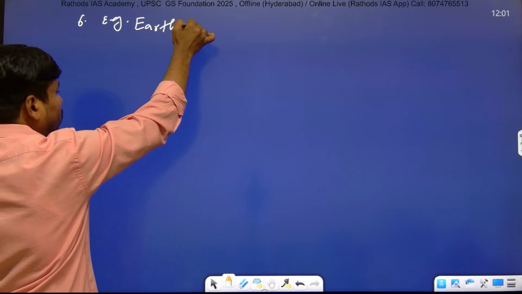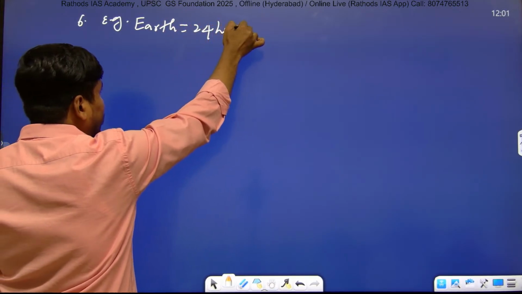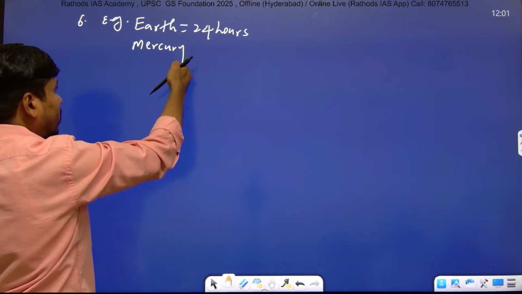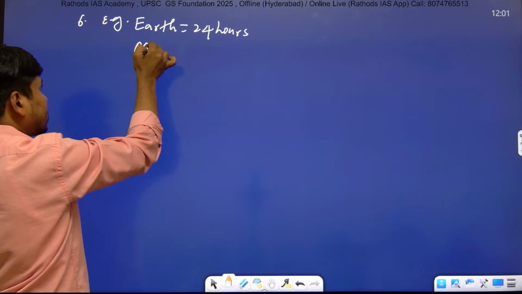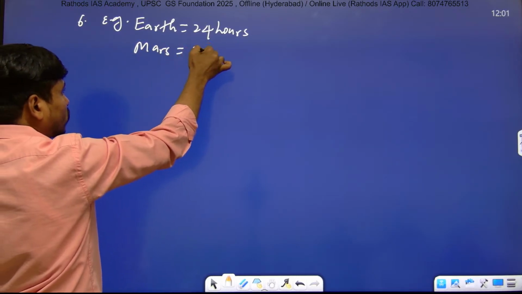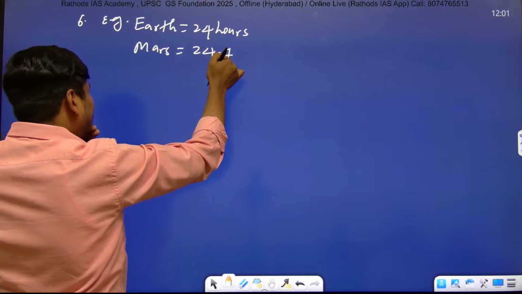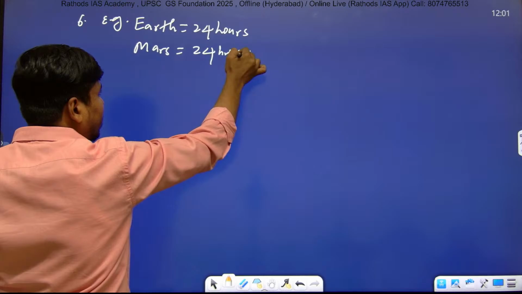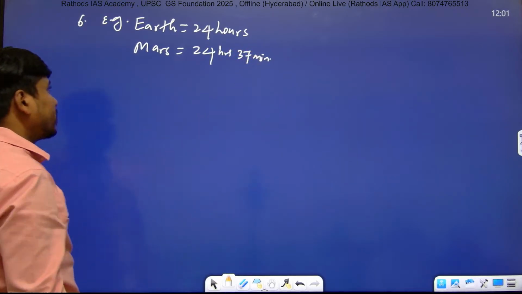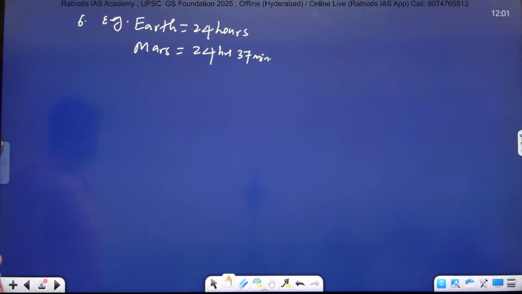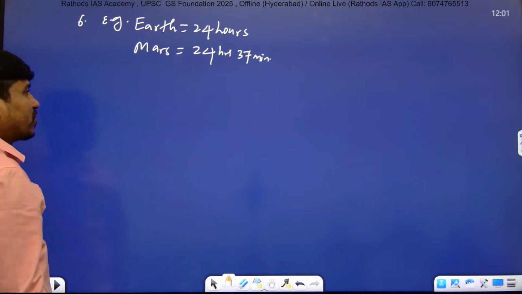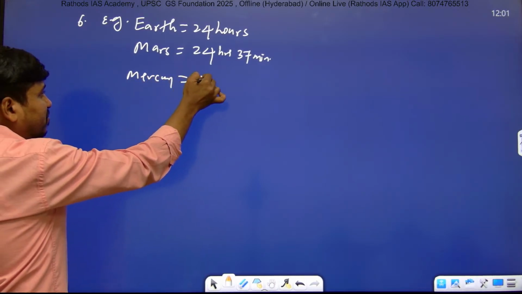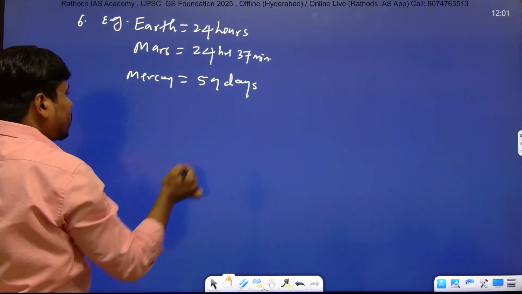Example, Earth takes 24 hours to complete one rotation. Mars takes almost 24.7 hours, meaning 24 hours and almost 37 minutes to complete one rotation. Mars and Earth have almost the same rotational speed. So 24 hours and 37 minutes. And then Mercury takes 59 days to complete one rotation.